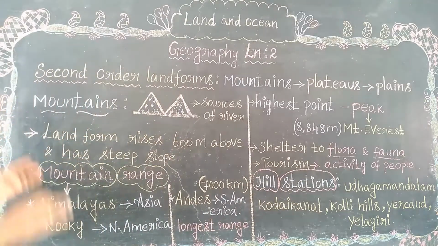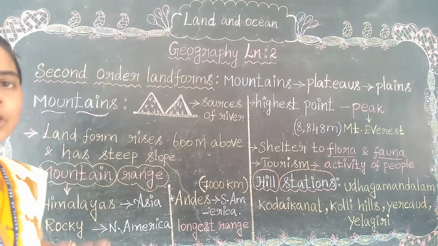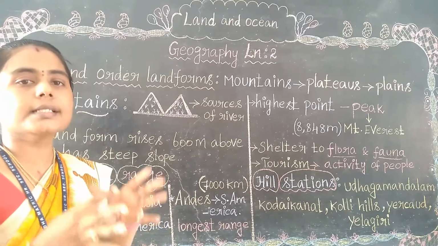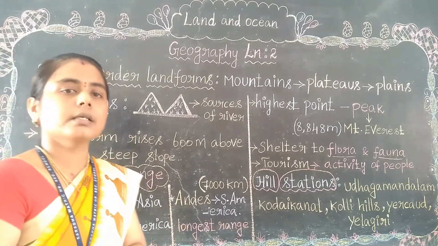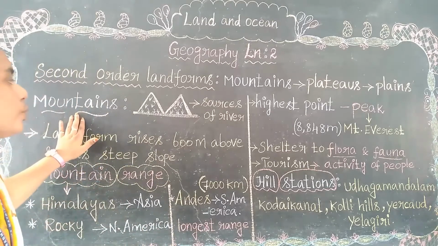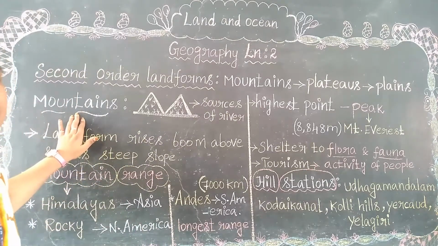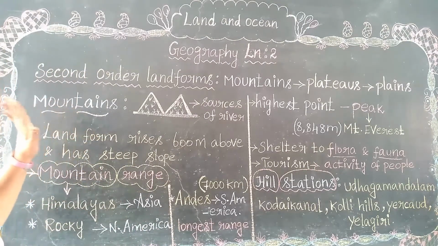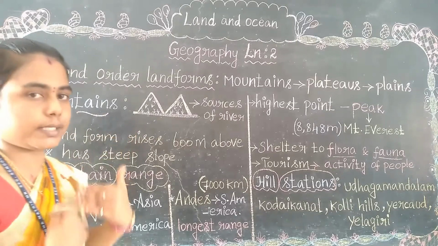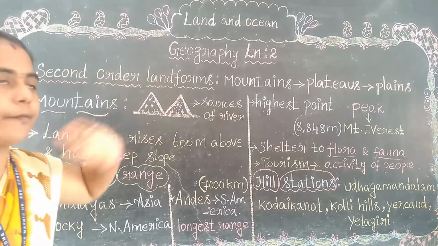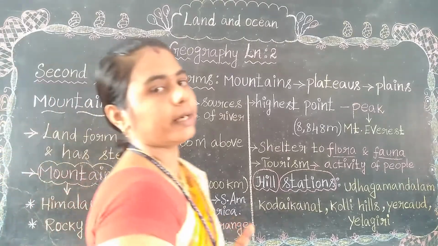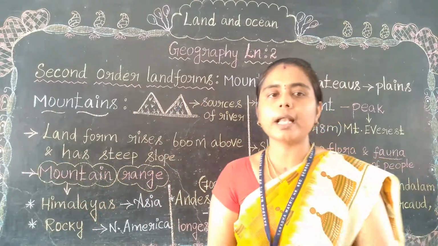Already, mountain is the chilliest place. It always provides coolness, chillness, a happy mood, a happy situation. So we always used to visit mountains. That is the important activity of people. So these are all the second order landforms. Another landform, the third order landform, is still to come.